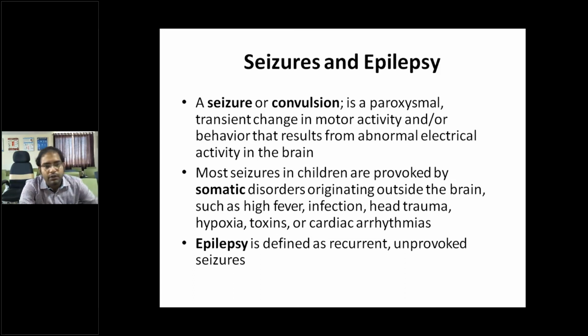So, most seizures in children are provoked by somatic disorders originating outside the brain. So they are not completely from the brain tissue. There is some trigger, that is high fever, infection, head trauma, hypoxia, toxins, or cardiac arrhythmias. Okay, anything can trigger a seizure.